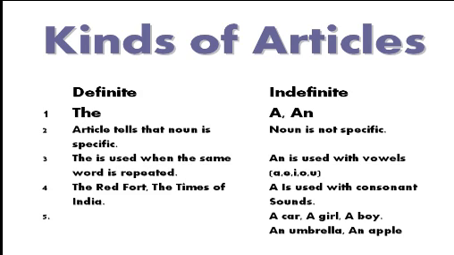Now the definite article. We use the article the before a noun when the noun is specific. We use the article the with any noun that represents one particular subject. We use the article the for the same word if it is repeated in a sentence.